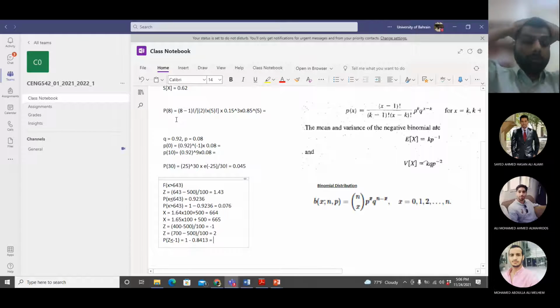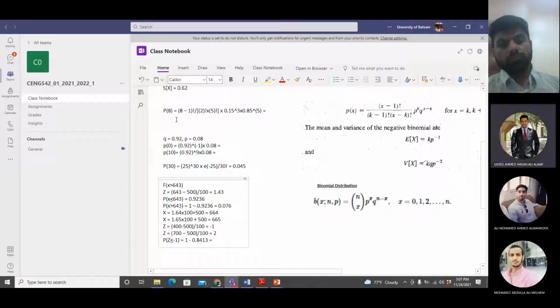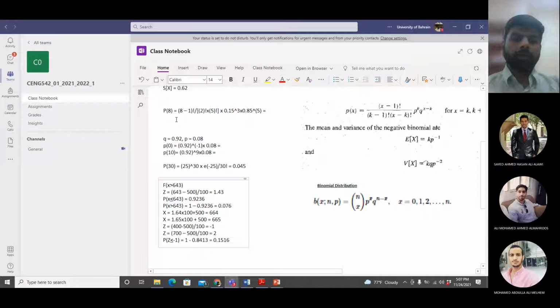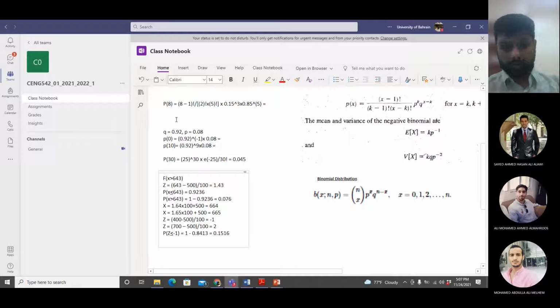How much is it? 0.1516. Now, if you want to calculate the probability for 2, that is very easy.